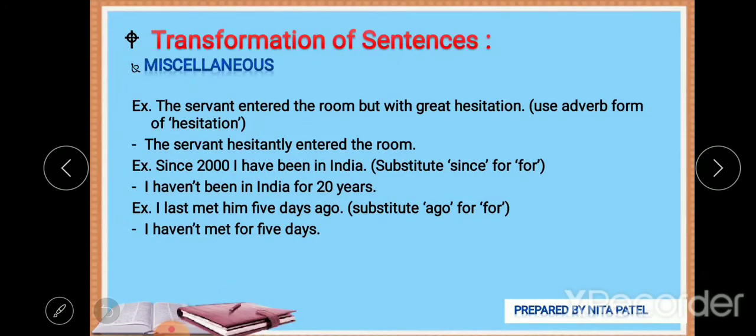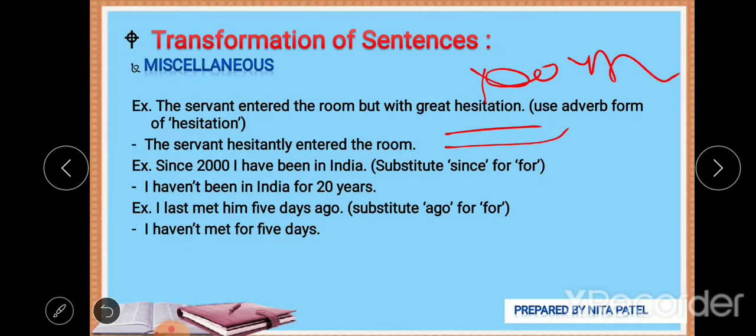Another one: the servant entered the room with great hesitation. The servant entered the room but with great hesitation. Now use the adverb form of hesitation. Again, hesitation is here a noun. We have to use it as a verb. We have to form it first with the verb.